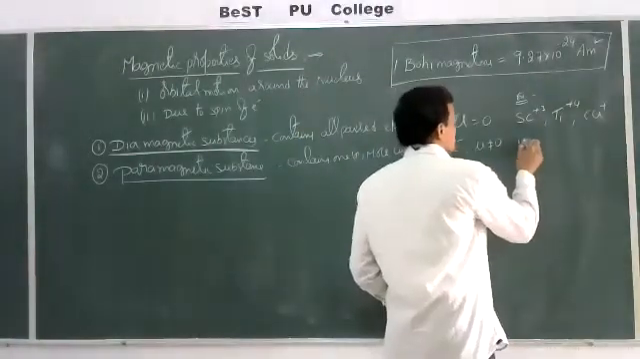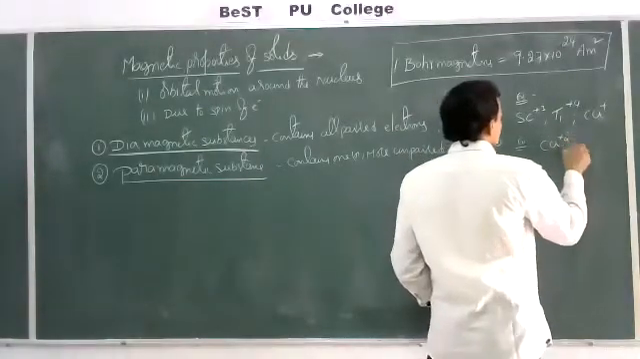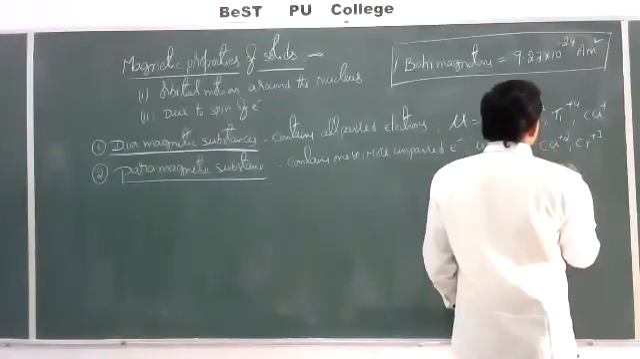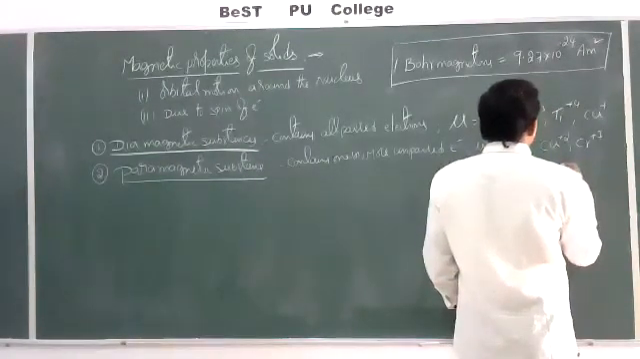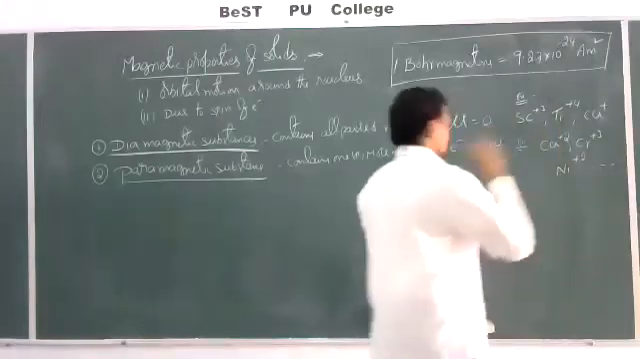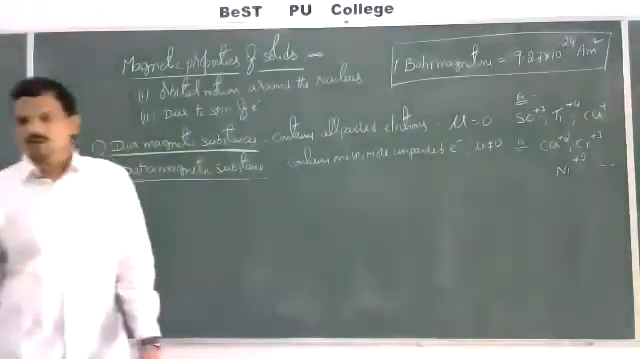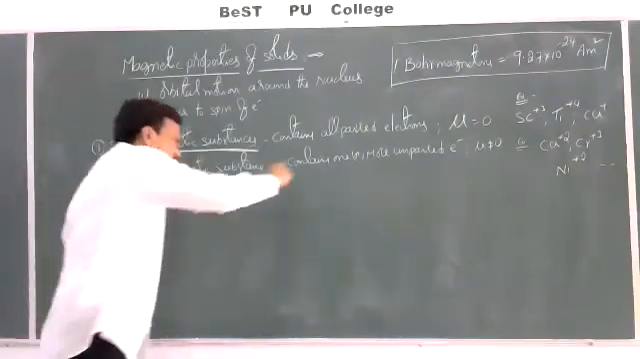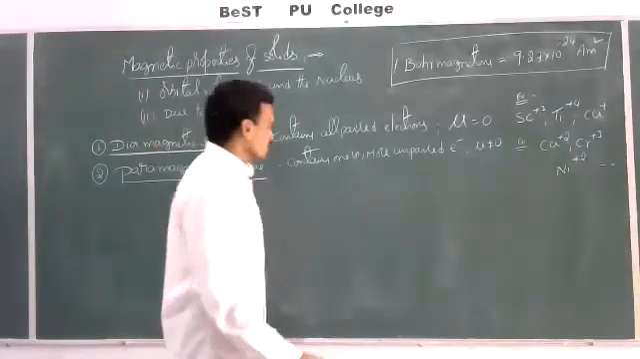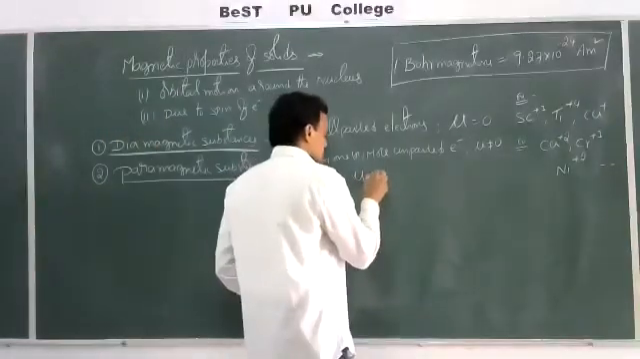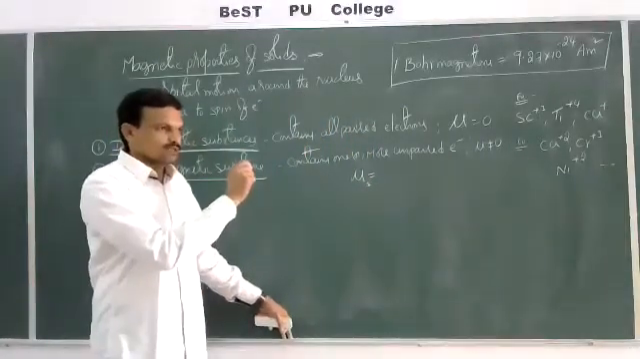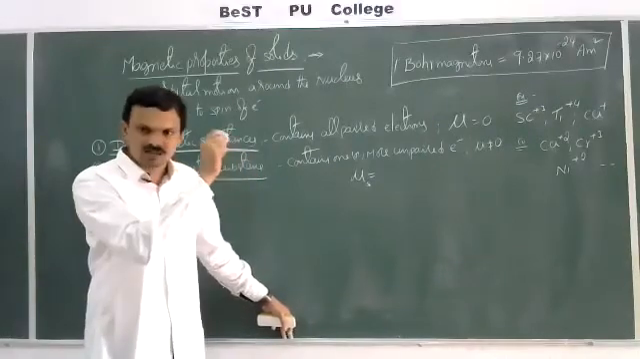Let us take some examples: Cu plus 2, Cr plus 3, Ni plus 2, and so on. You can take any example which contains one or more unpaired electrons. And the magnetic moment of these paramagnetic species can be calculated by the formula mu is equal to, this is the spin only magnetic moment, mu s. This formula is used to calculate the magnetic moment due to electron spin only.